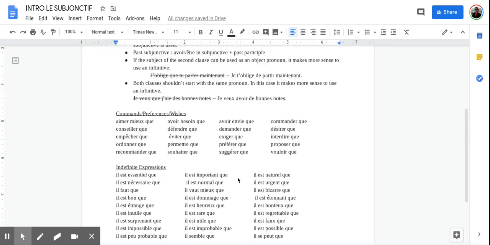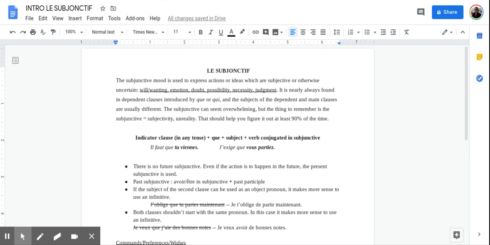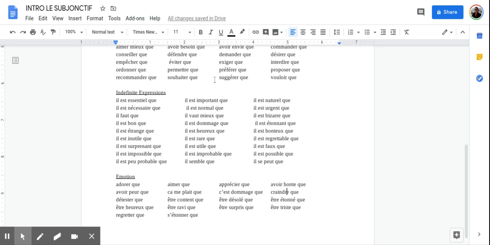Okay. So there's kind of your basic introduction, some things that we've already talked about and a couple of new things and a lot of your different expressions. So you'll have this sheet. And I already gave you some of the introductory conjugations.